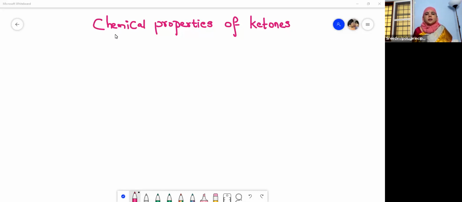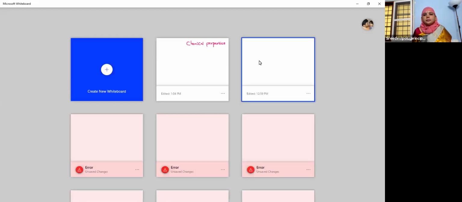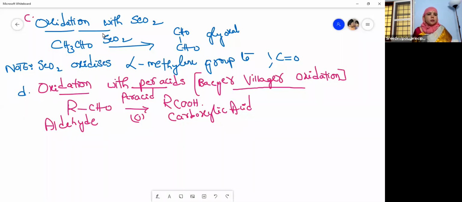In continuation of our previous sessions regarding the carbonyl compounds, the compounds which contain the carbonyl group, aldehydes and ketones contain the carbonyl group. Hence, they are collectively called carbonyl compounds. Today, we are going to learn about the chemical properties of ketones. In my previous session, I dealt with the properties of aldehydes. I hope you have understood them, children. There is only one property left, that is the reduction reaction.